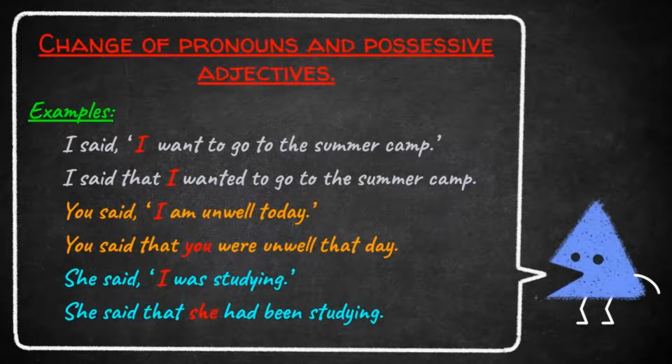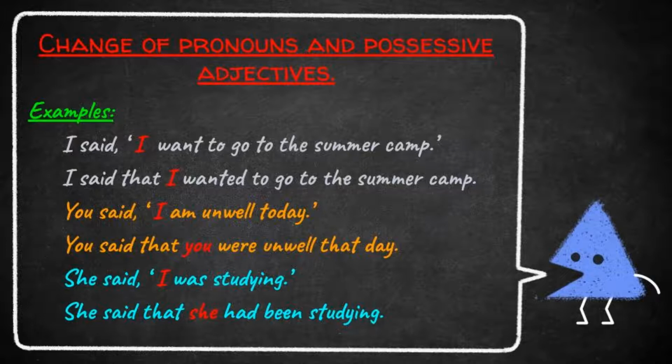The pronoun changed because the pronoun changes according to the subject given in the direct speech. And then changed the tense of the verb. What is the past tense of want? That is wanted. I said that I wanted to go to the summer camp. Students, if the direct speech is in simple present, we want to write the indirect speech in simple past tense. Let us see the next example.